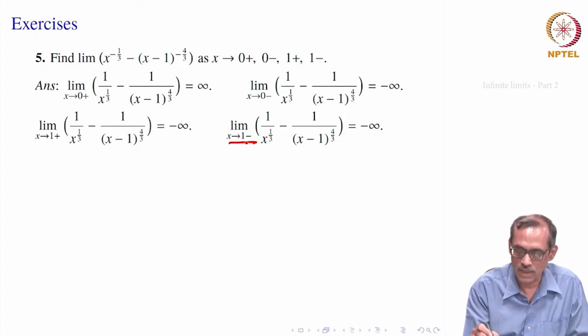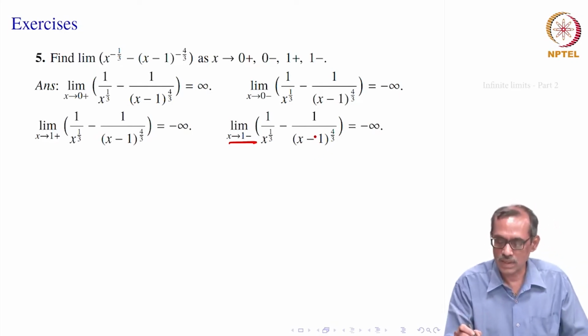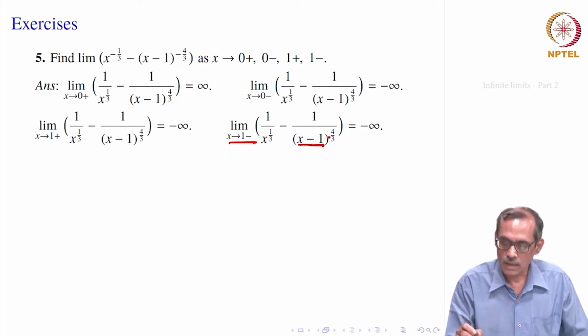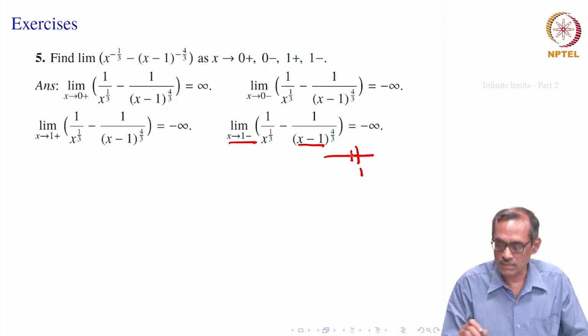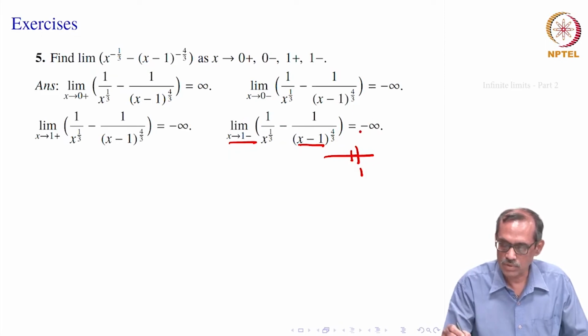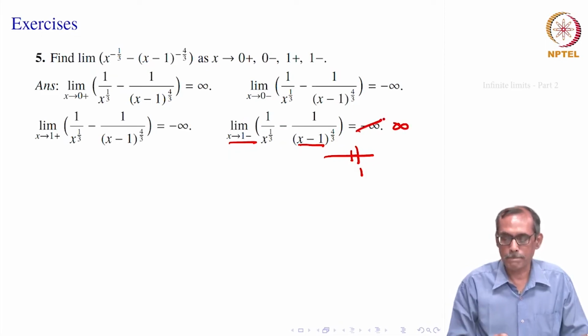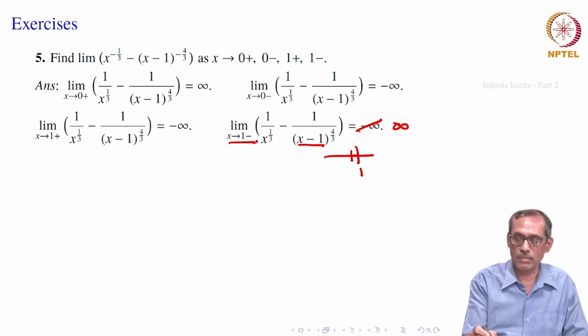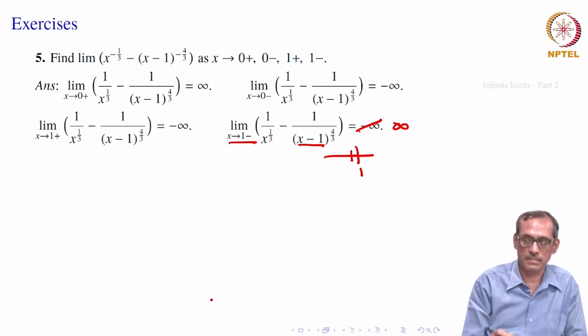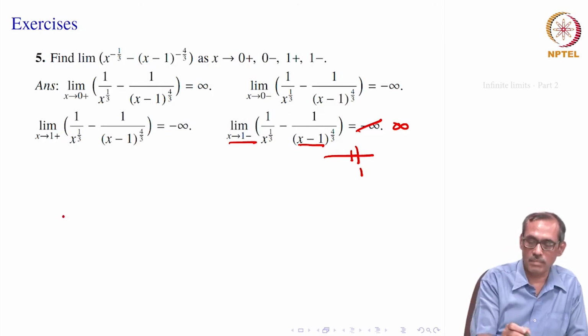If you go to 1 minus now, then again this is some number, and it is 1 minus means it is less than 1, but near 1. So, this becomes negative, it is something like 1 minus. So, it is 1, but it is here. So, x minus 1 is negative, then to the power 4 by 3 becomes negative, this is negative. So, we should get plus infinity. So, x goes to 1 minus becomes infinity. It is just the reverse sign is happening, 1 plus and 1 minus.